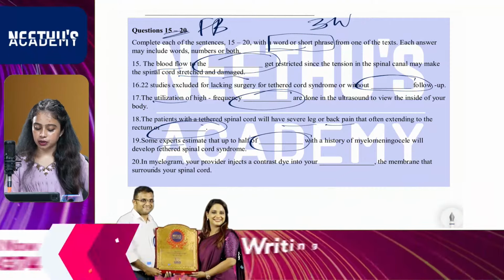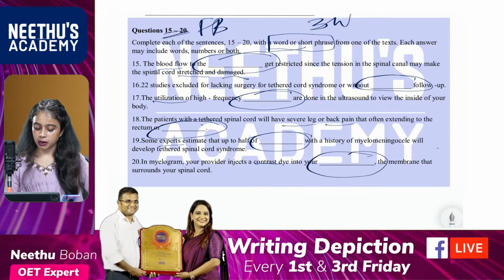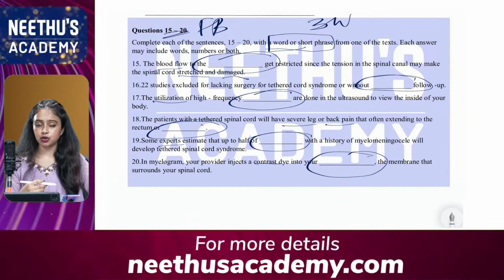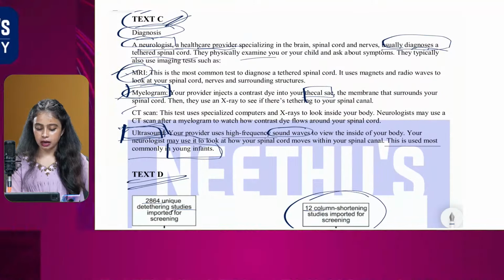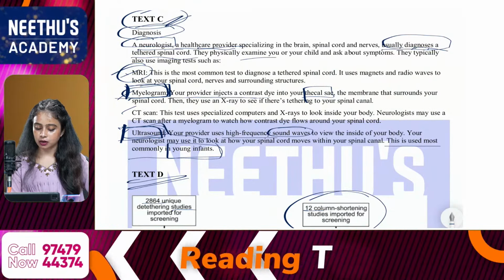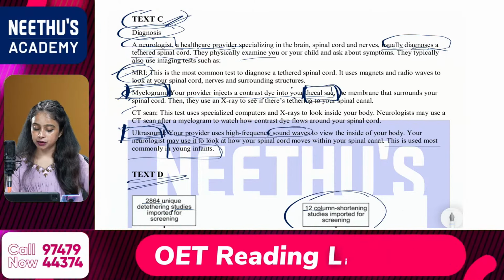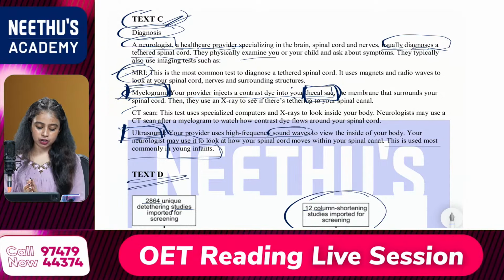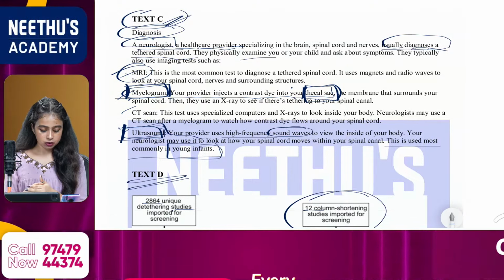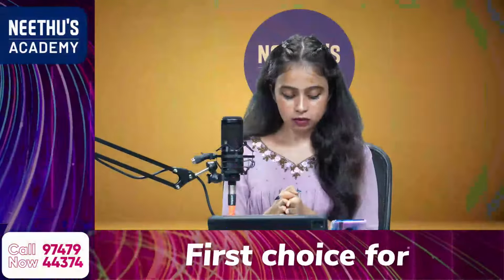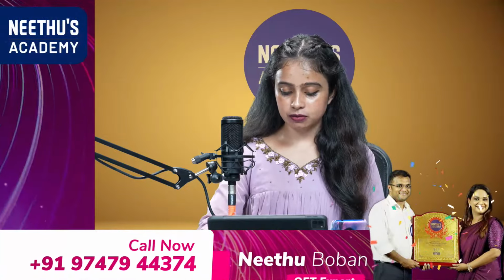Then the 20th one: in a myelogram, your provider injects a contrast dye into your dash, the membrane that surrounds your spinal cord. So what is the correct answer? Myelogram is mentioned here: your provider injects a contrast dye into your thecal sac. So the answer is thecal sac, from text C. Juby, very good. Biji, it is thecal sac. Excellent. Any doubts regarding any of the questions? Binsi, it is thecal sac. Princey, excellent.